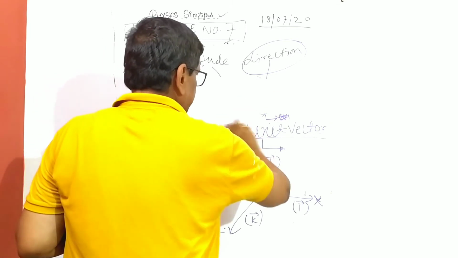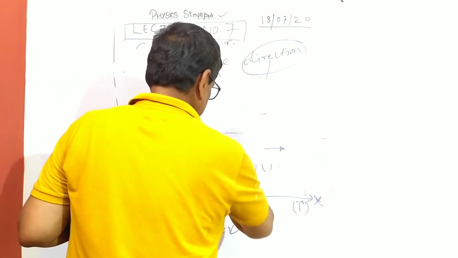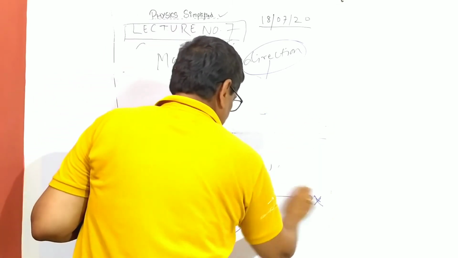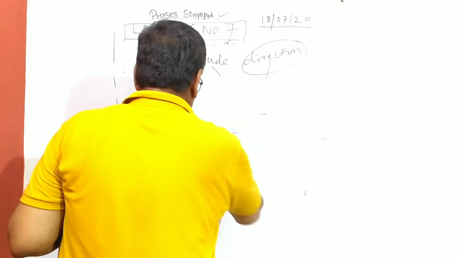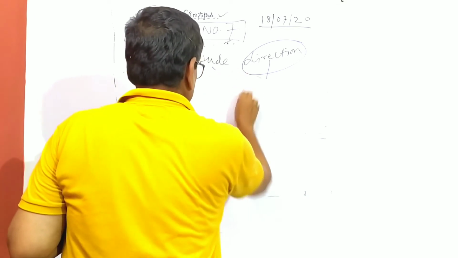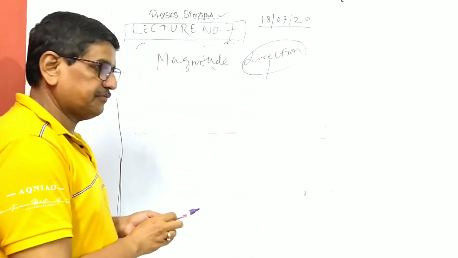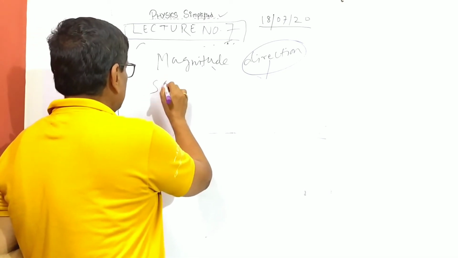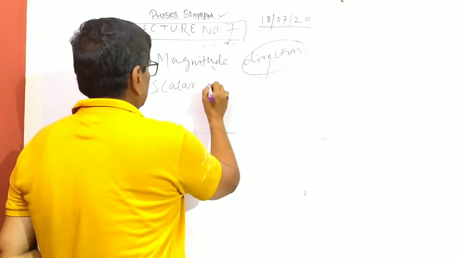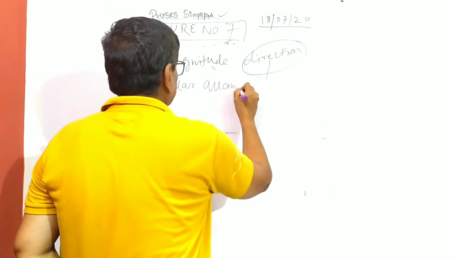Now the algebra, I can say the grammar comprises like this. We have gone through the basic difference. Now the algebra is what we have already dealt with: scalar quantities are added arithmetically.